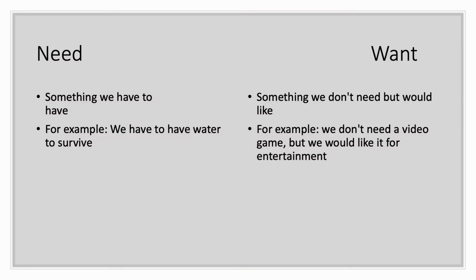So first we're going to review what needs and wants are. From our previous lesson we learned that a need is something that we have to have, like we must have it to survive. For example, we have to have water to survive. And then a want is something we don't need but would like. So it's not a necessity, something that we don't exactly need but we would love to have. An example would be, we don't need a video game, but we would like it for entertainment.